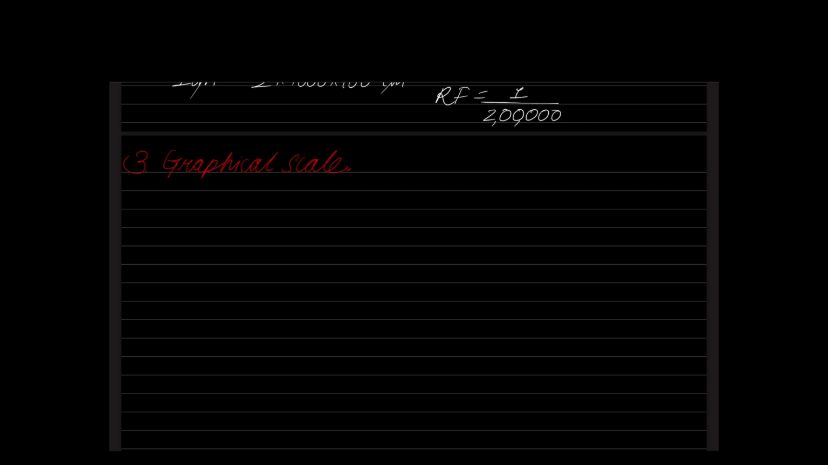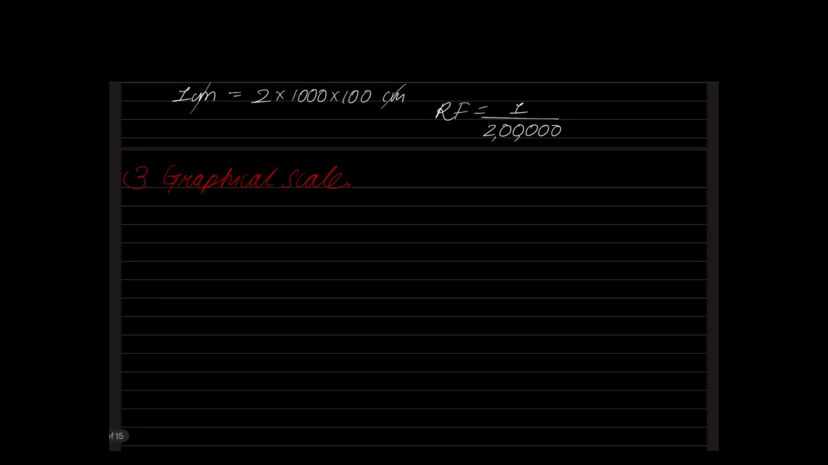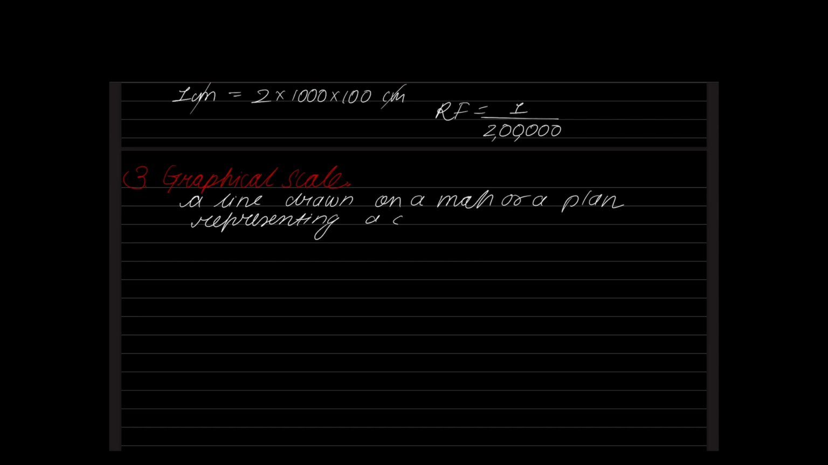It is nothing but a line drawn on the map or a plan, representing a corresponding ground distance. This is what we call the graphical scale. The first two scales we can call numerical scales, right? But the third one is a graphical scale.